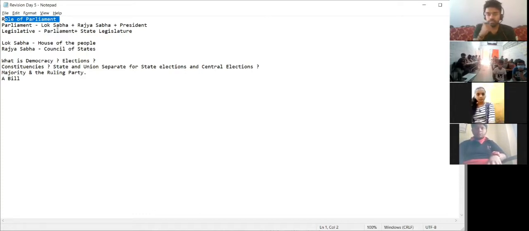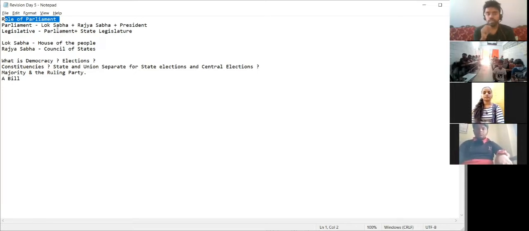What is legislative? I have told you there are three big pillars: Indian Constitution, Indian government, everything stands on three things. That is legislative, judiciary, and executive. This is the legislative. Legislative is of two types. One is union legislature and one is state legislature. And then Lok Sabha, Rajya Sabha in detail.